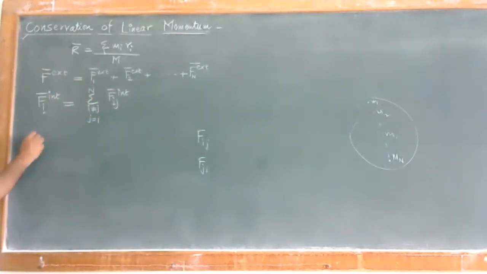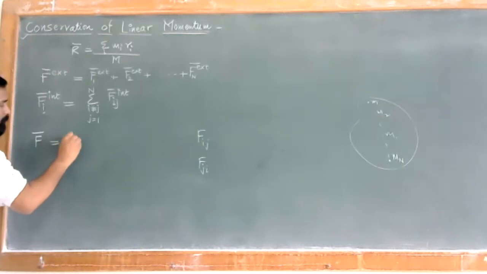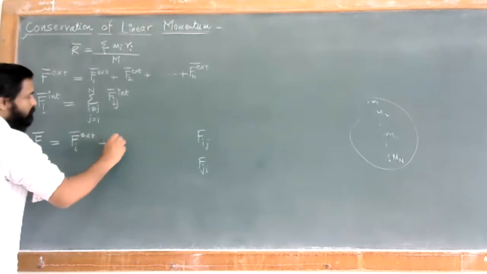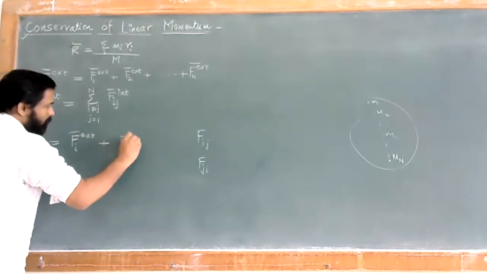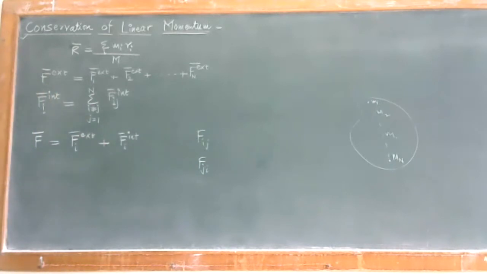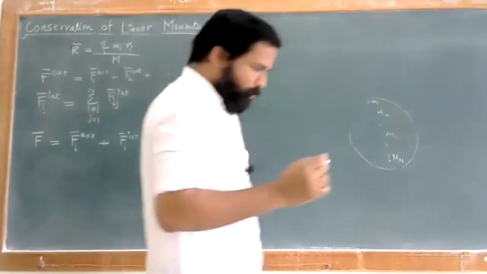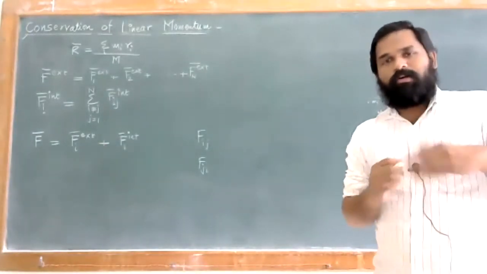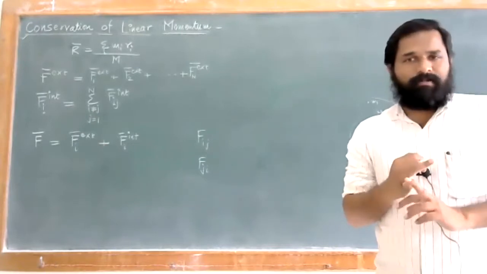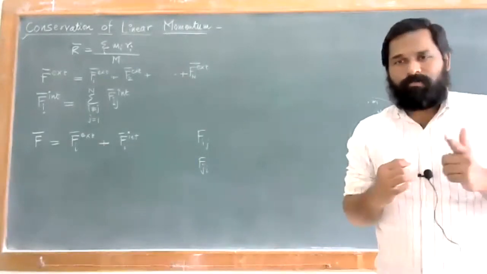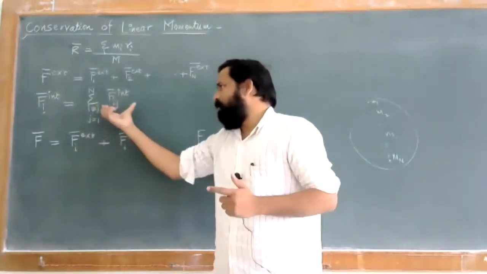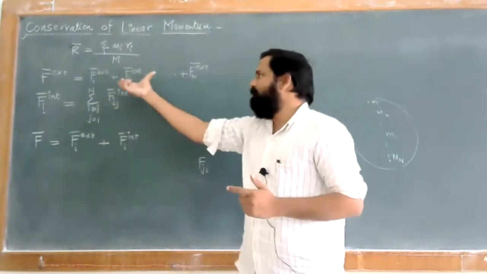So what is the total force acting on the particle? The total force acting on the particle is the combination of Fi external plus Fi internal. Keep this in mind. These are very simple conditions. The point is, we have to consider the total force, and in order to do so there are two components: one is the internal force, another one is the external force. The internal force is given in terms of this condition, the summation over j, and the external force is on the same basis.